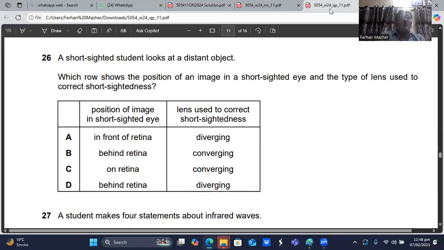I'm sorry, I said the wrong word earlier. You see, we are using a diverging lens. So when the light rays enter that diverging lens, the light is diverged a little bit, and then they enter into the lens of the eye, and then that eye lens will focus them on the retina. So we are going to use a diverging lens. The problem with the human eye when they have short-sightedness is that they focus the light in front of the retina. So I think A is the choice, sir.